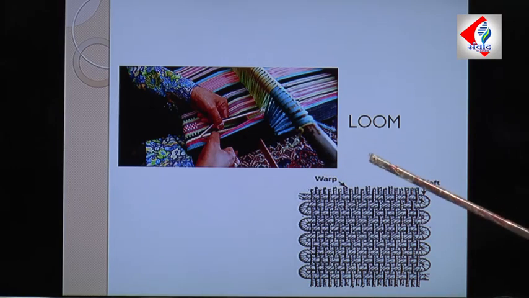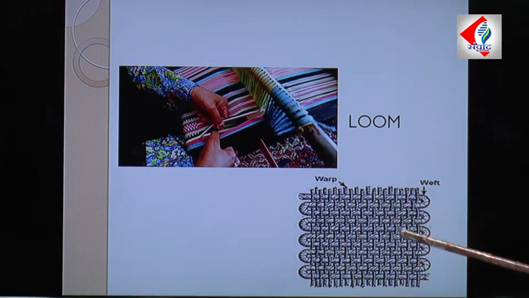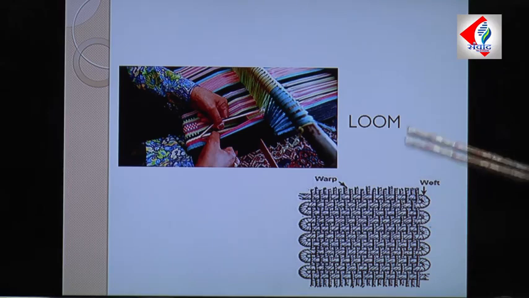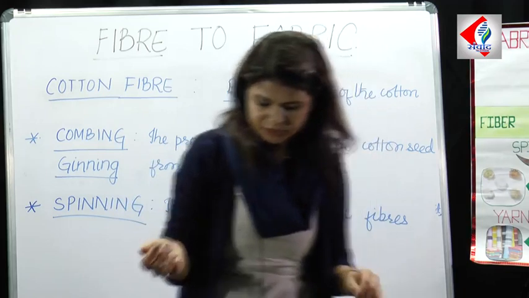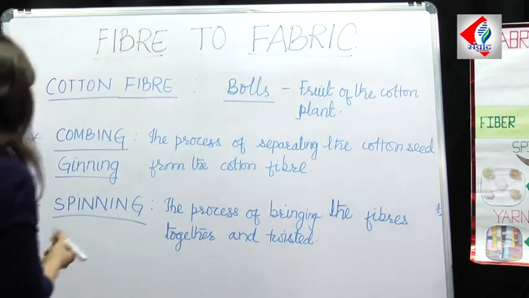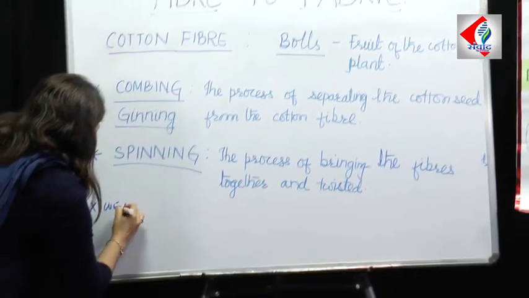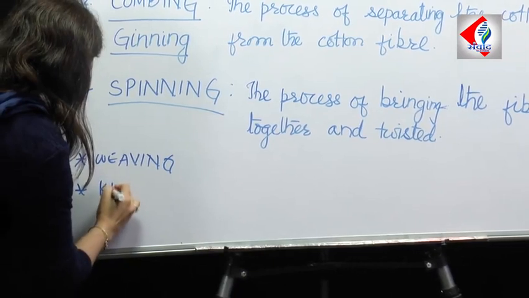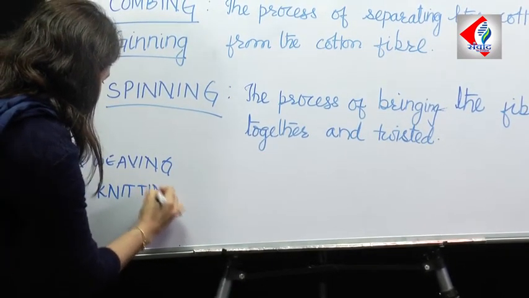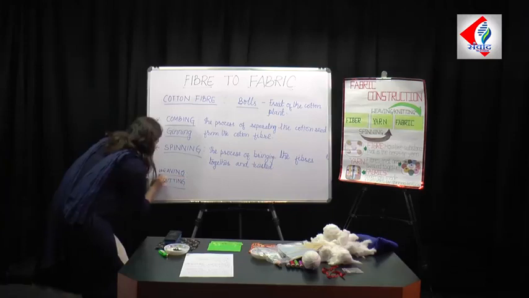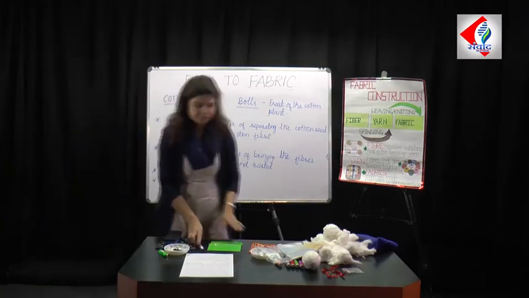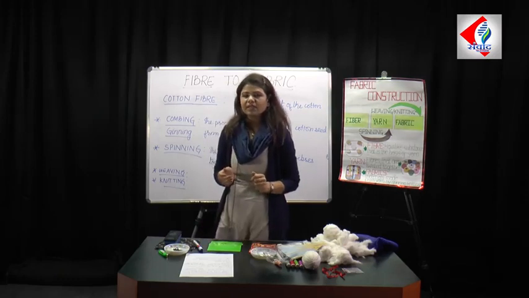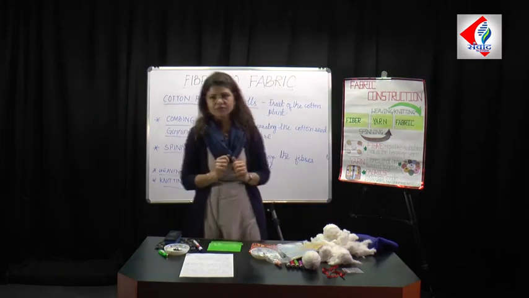A person is carrying out the process of weaving, which is arranging two sets of yarn in a horizontal and vertical manner. That is how weaving is done. Now let us talk about the process of knitting. In the process of knitting, a single continuous yarn is used to make a whole piece of cloth.